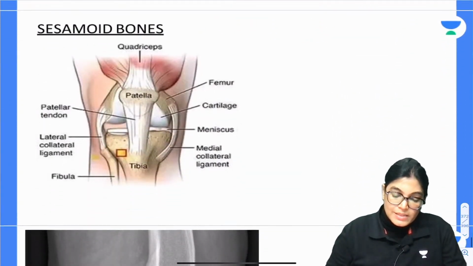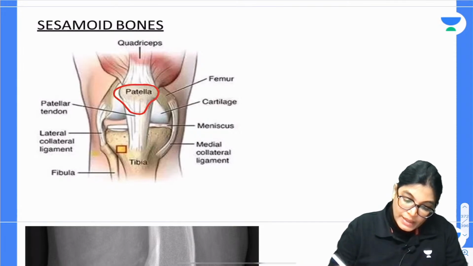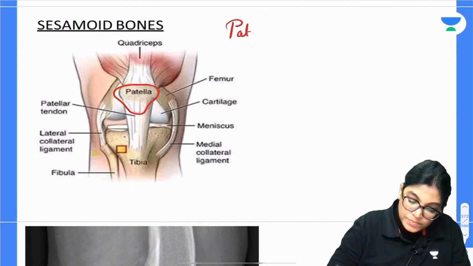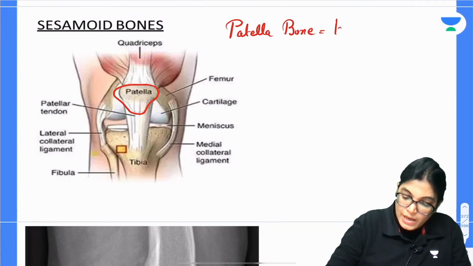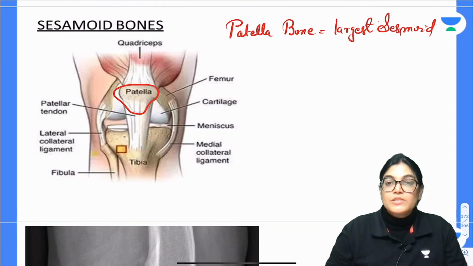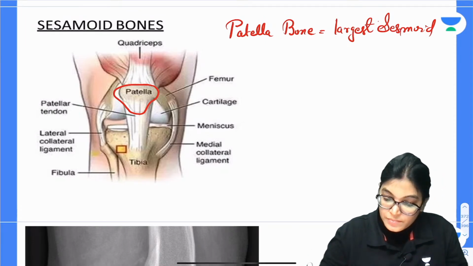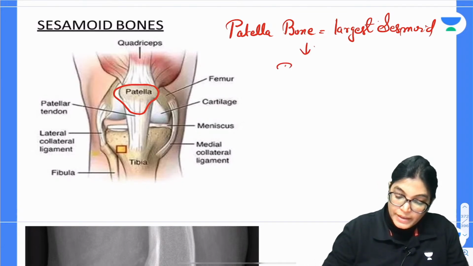One of the largest sesamoid bones, which is shown here, is the patella bone. The patella bone is the largest sesamoid bone. And where is it located? It develops in the tendon of which muscle?